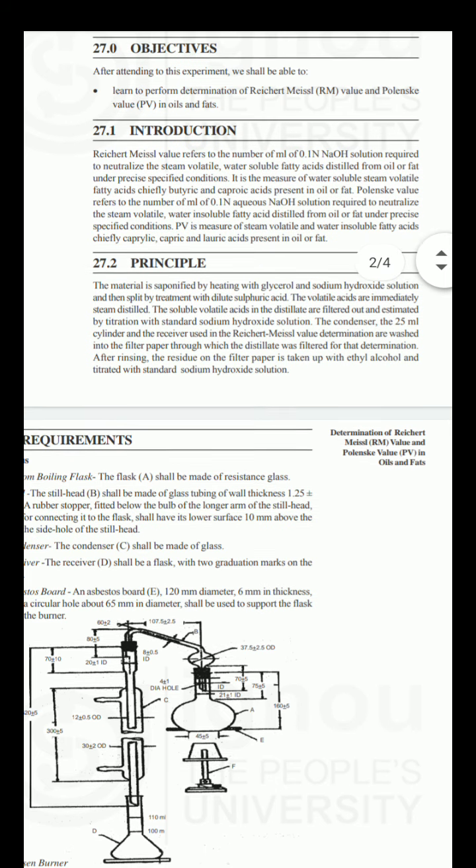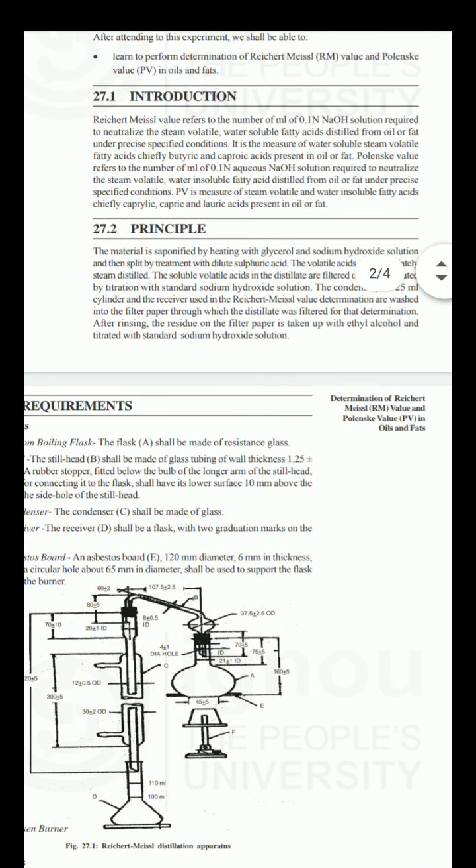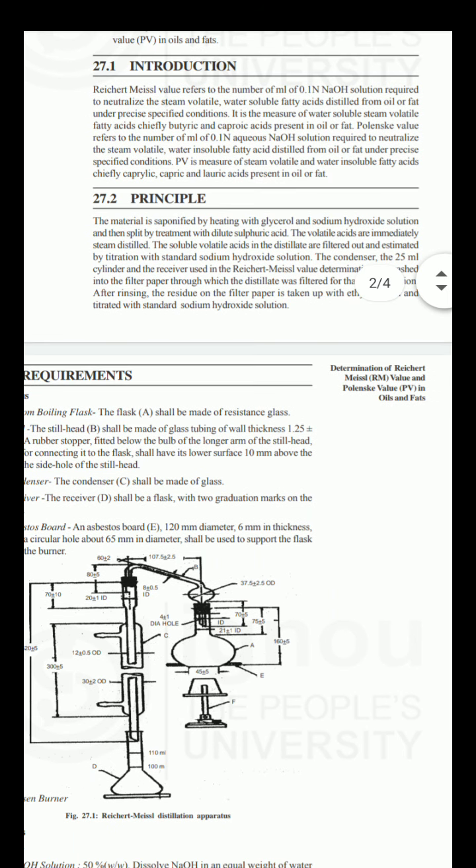After taking that fat or oil, for which we have to determine the Reichert-Meissl value or Polenske value, we have taken that fat or oil as the test sample. Then this fat or oil is treated with glycerol and sodium hydroxide solution. After that NaOH solution and glycerol treatment, we again treat this sample with acid for neutralizing.